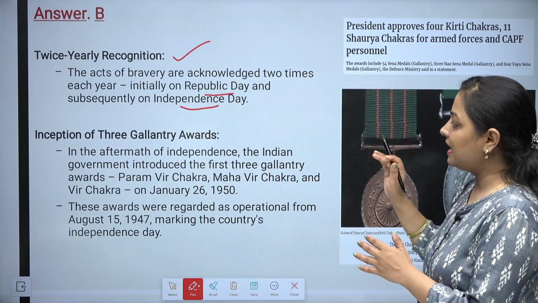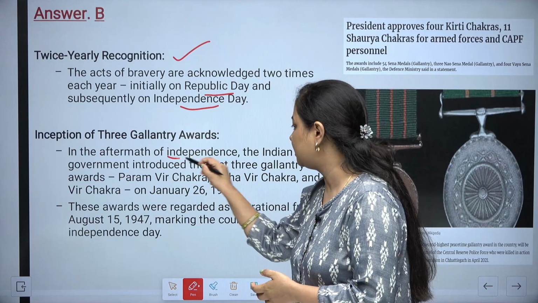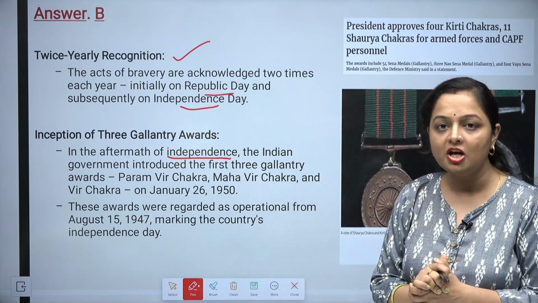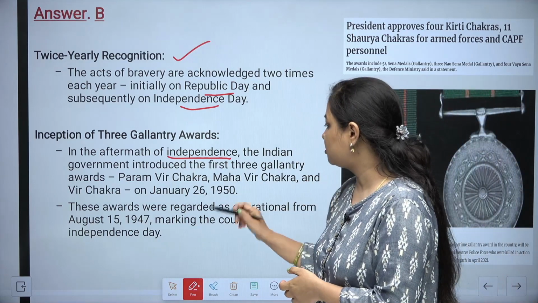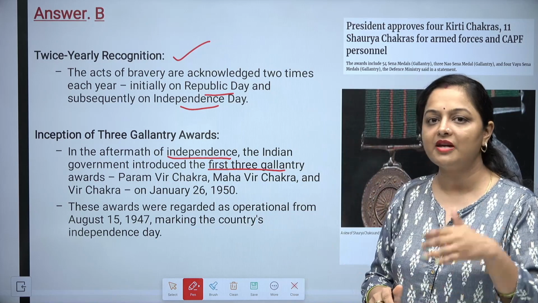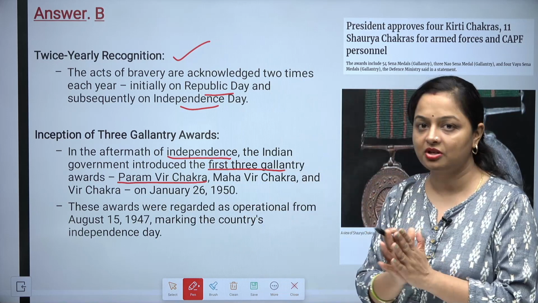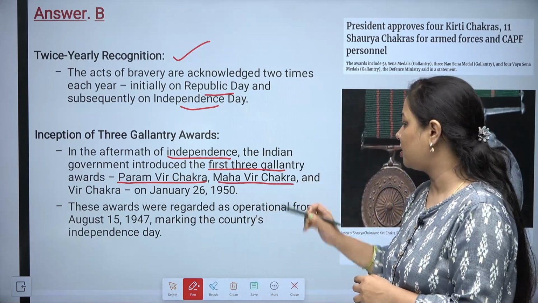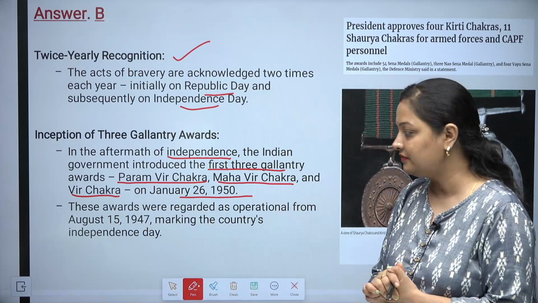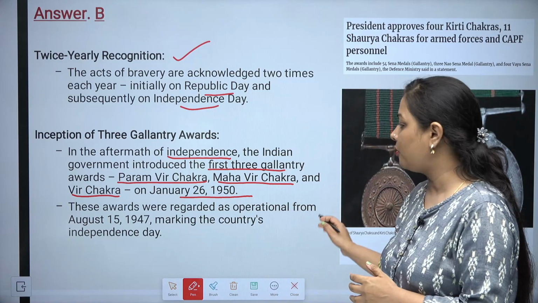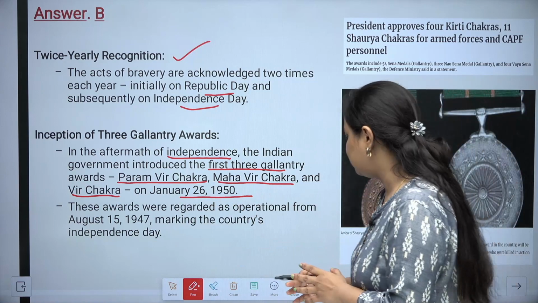Now the inception of these gallantry awards: how was this actually done after independence, when we got independence on 15th of August 1947. After that only these gallantry awards were inducted. The Indian government introduced the first 3 gallantry awards, and the very first one is the Paramveer Chakra, that is the PVC. It is the highest one. Then comes the Mahavir Chakra and then Veer Chakra, and it was done on the 26th of January 1950. Then these awards were regarded as operational from the 15th of August 1947, marking the country's Independence Day.